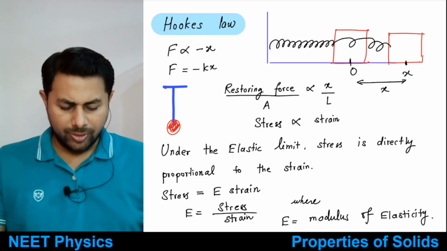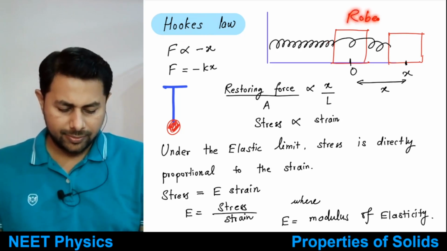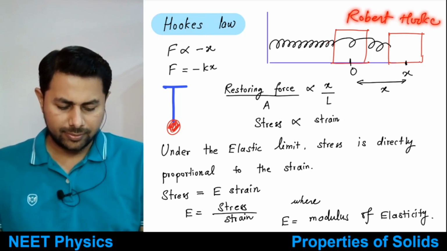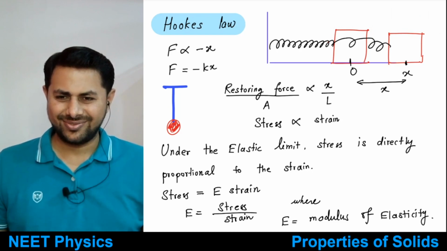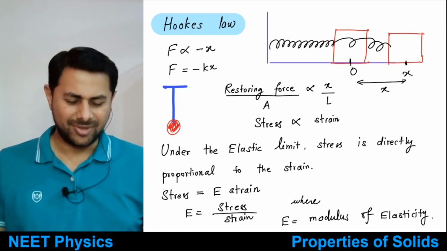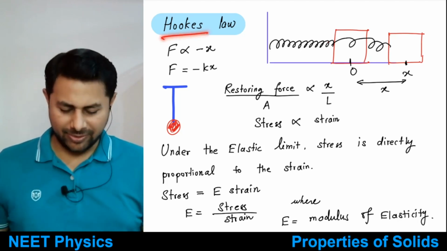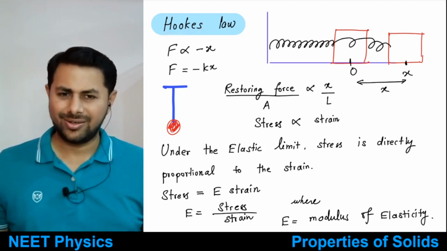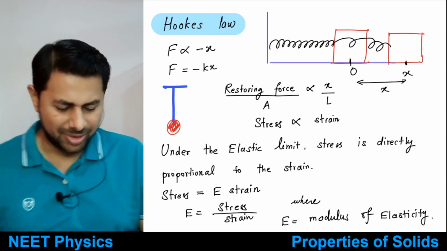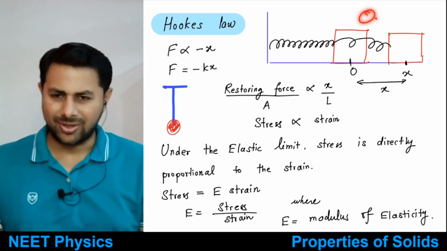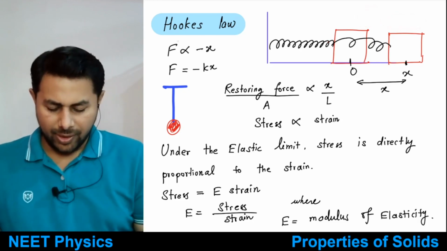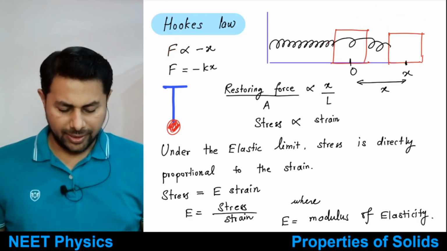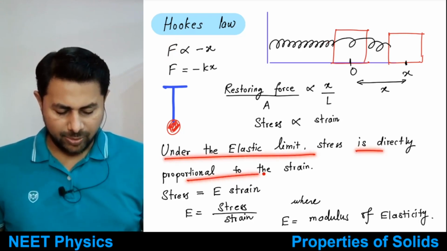It is given by Robert Hooke. Do you know Robert Hooke? He has worked in physics as well as biology also, I guess. Anyways, Robert Hooke has given this law, and it is a very important law, because most of physics is oscillations only. Oscillations are related to this force, the spring force. So under the elastic limit, stress is directly proportional to strain.